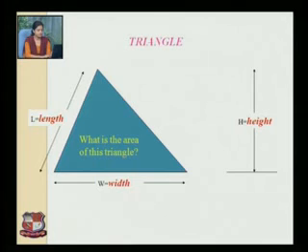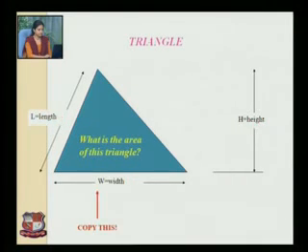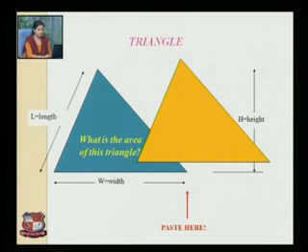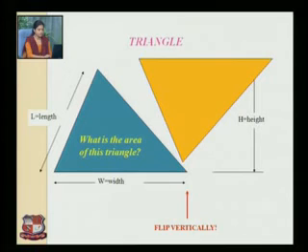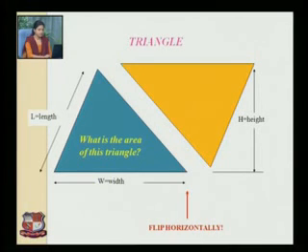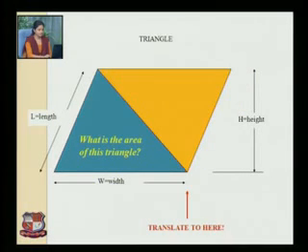Now see the area of a triangle. L is the length, W is the width, and h is the vertical height. See, if we copy this triangle, paste it here, flip it vertically, adjust it horizontally, and paste it here, we will get the figure of a parallelogram.